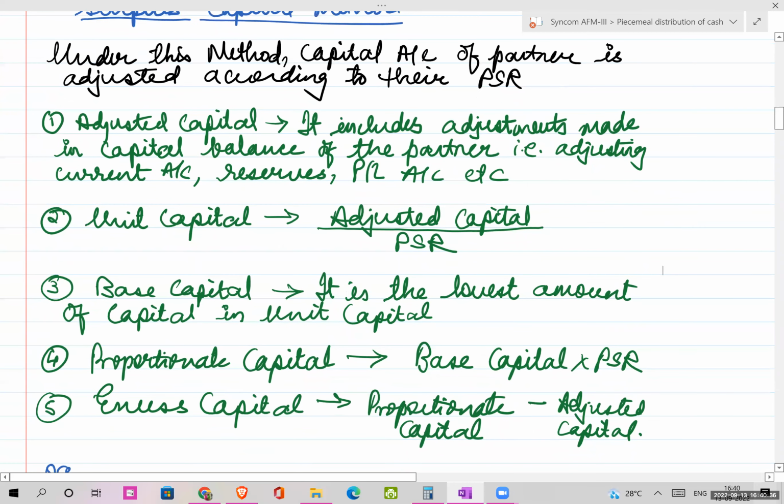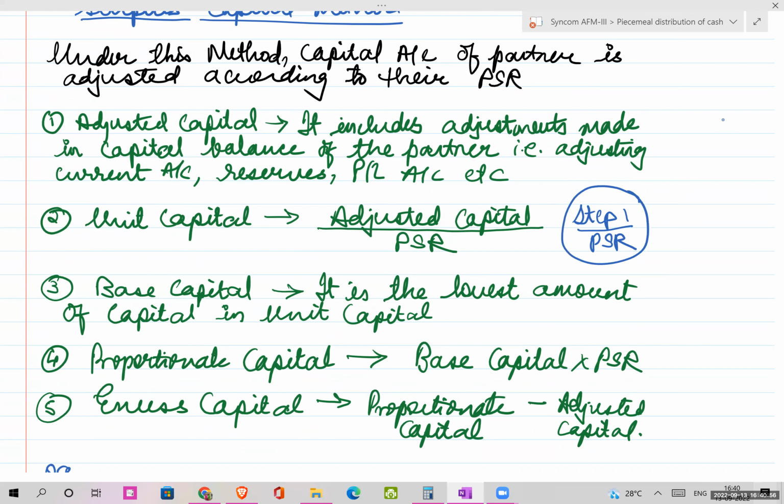Now we will calculate the unit capital. These are the 5 steps of arriving at the surplus capital method. Unit capital is the adjusted capital, the one which you will get in step 1, divided by your PSR. Okay, this will give you unit capital.